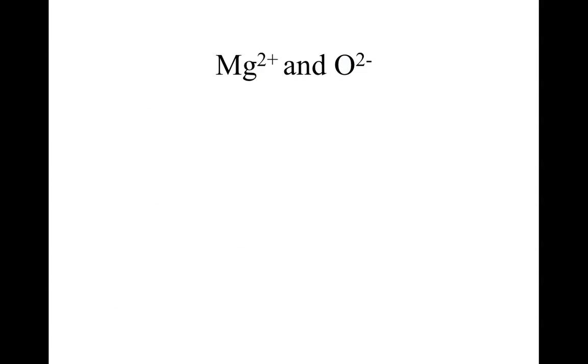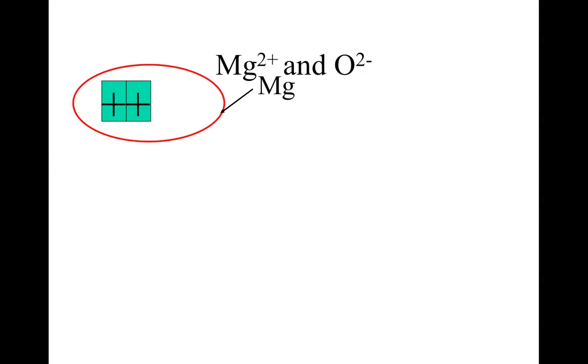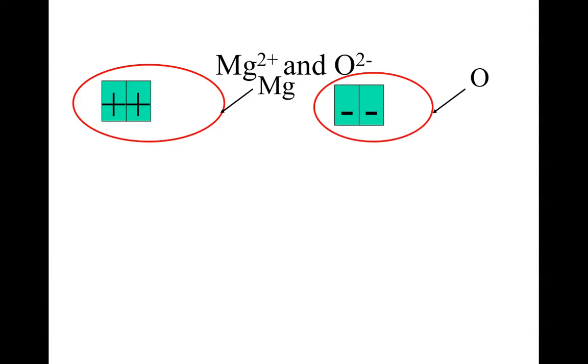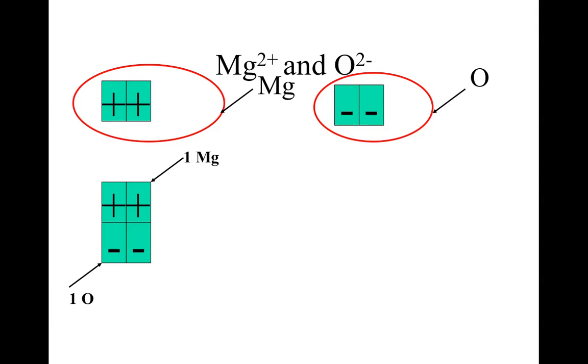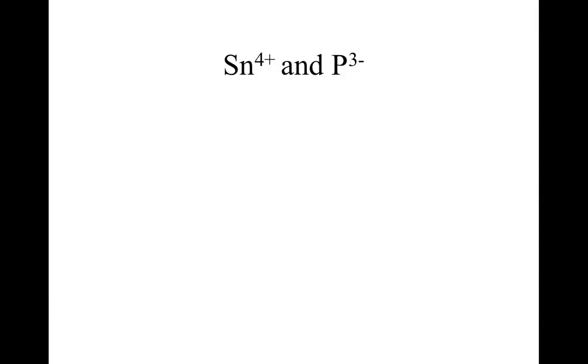So here's kind of like a picture example of what we're doing here. Mg2+, well, that means that we have 2 pluses, and oxygen has 2 minuses, and we add them together, +2 minus 2, 1 Mg, 1 oxygen, equals 0. So we write the compound MgO. Here's another example.